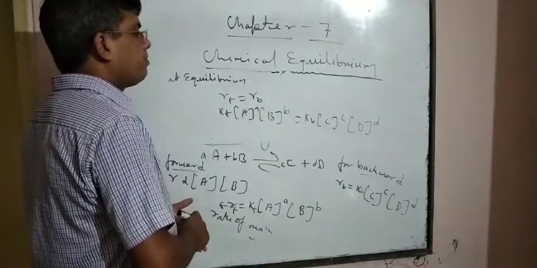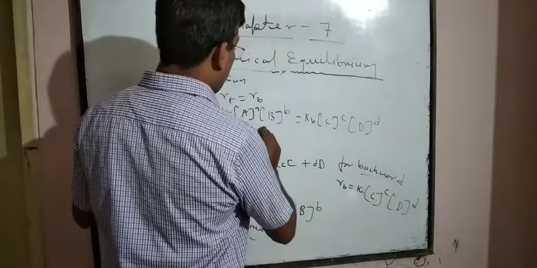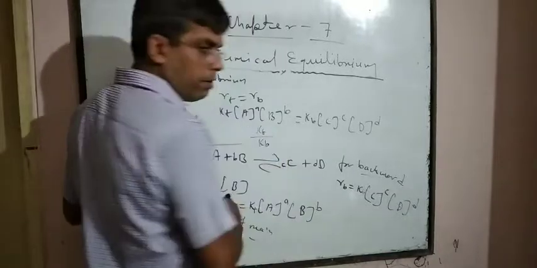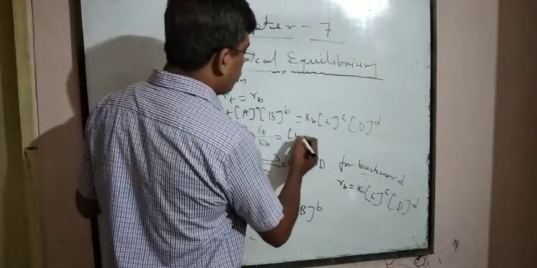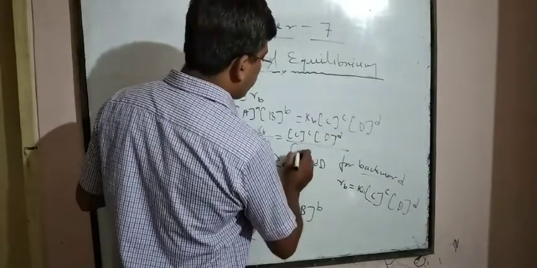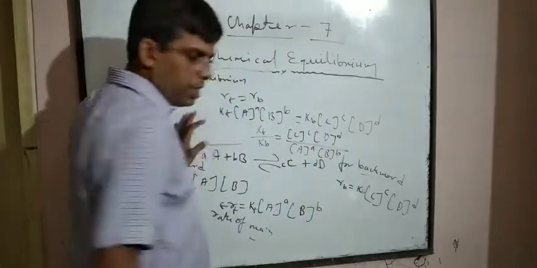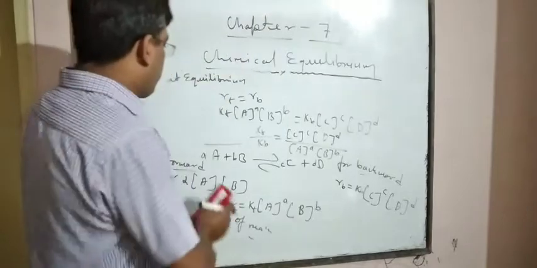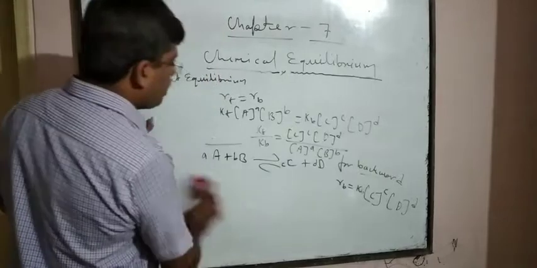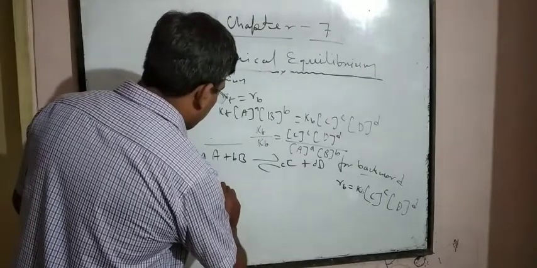In this way, Kf upon Kb is equal to concentration of C to the power c into concentration of D to the power d, upon concentration of A to the power a and concentration of B to the power b. In this way, Kf upon Kb is known as the equilibrium constant.